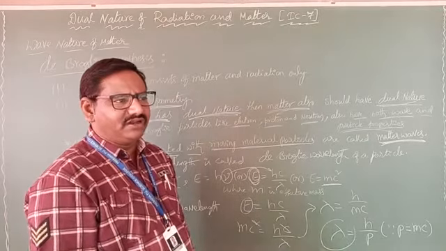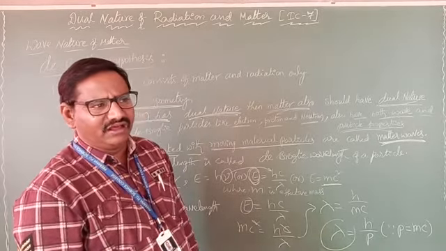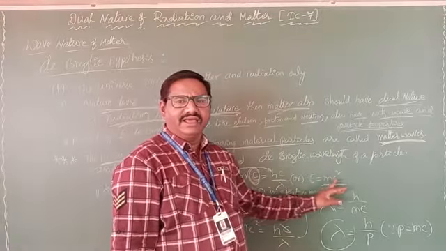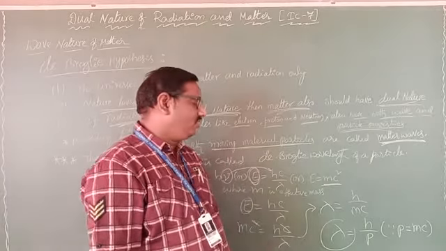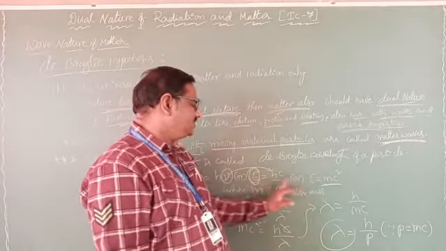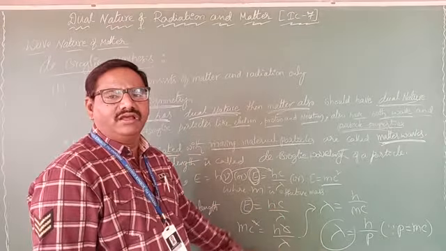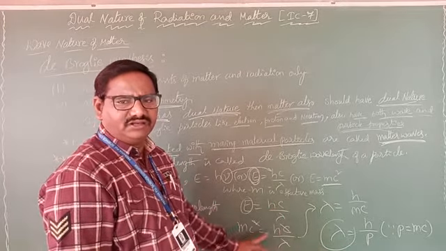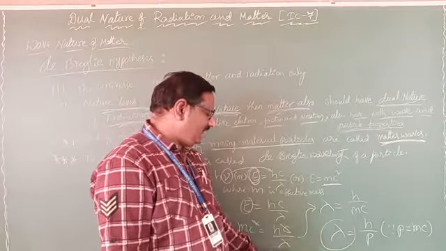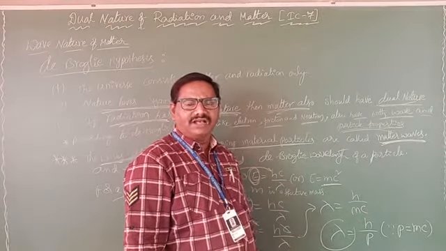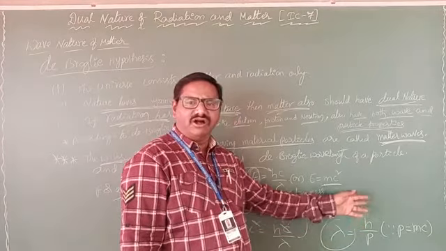From the equation for which Einstein got the Nobel Prize, E equal to mc square. Now instead of this energy, I will place here mc square. One c gets cancelled. Then mc equal to h by lambda. From that, lambda equal to h by mc. Mass into velocity is called momentum.